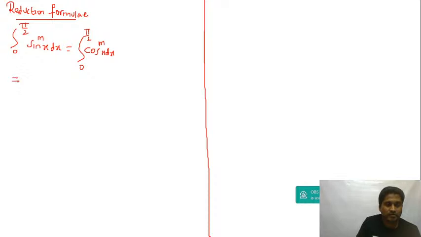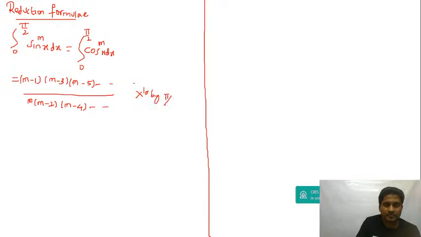Then the formula will be equal to (m minus 1)(m minus 3)(m minus 5) and so on, divided by (m minus 2)(m minus 4) and so on, multiplied by pi by 2 if m is even. Otherwise, don't multiply. Yes, Raju, very good, correct.